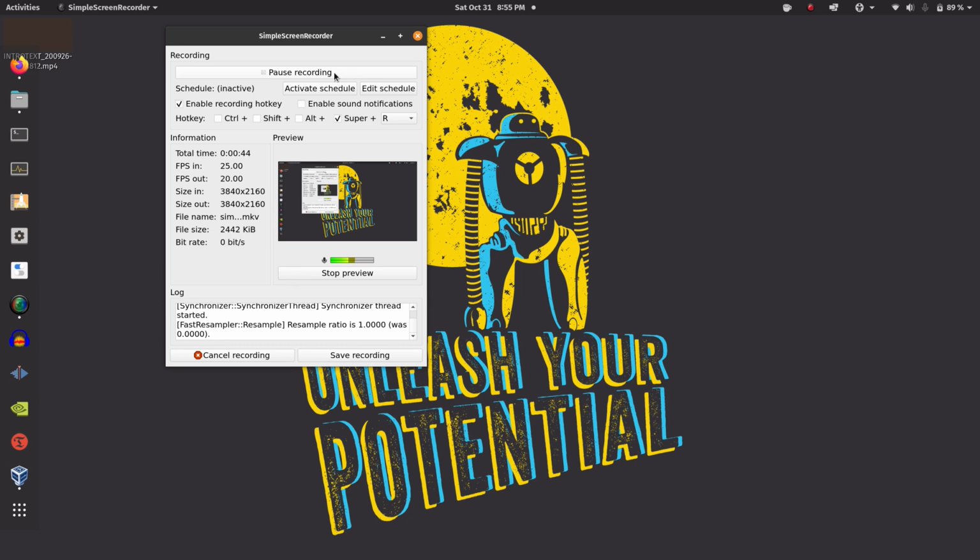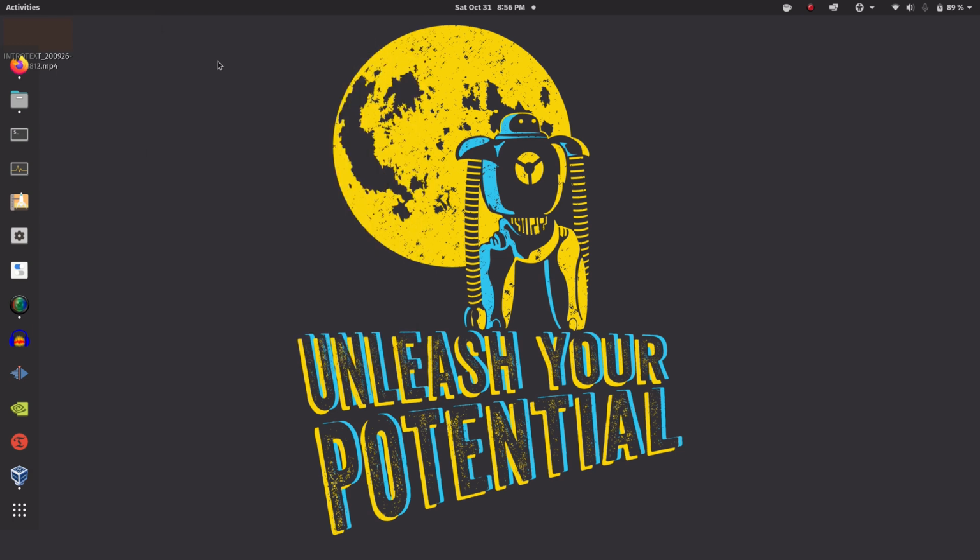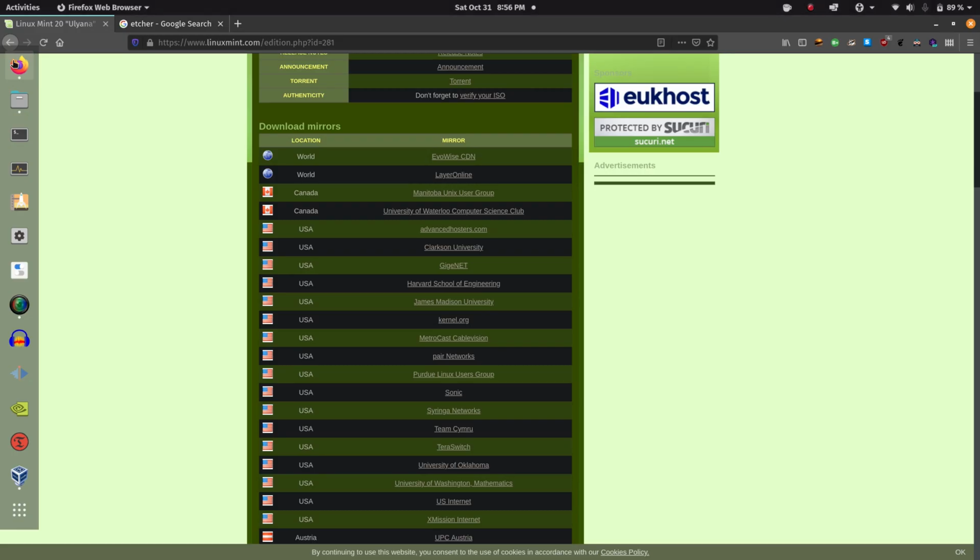So to install Linux, you're going to need a couple of things. Obviously, first you're going to need a laptop, and you're going to need a flash drive, and a couple more things. The flash drive has to be at least 16 gigabytes, not less than that. And then we're going to need what we call an image writer.